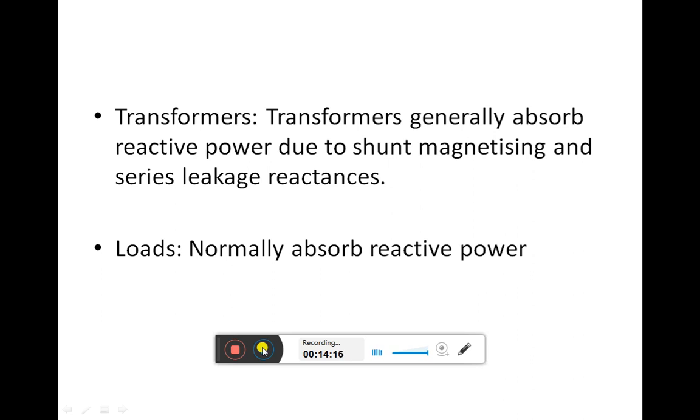So this is about the various elements connected in our power system which contribute significantly to reactive power. Depending upon their nature of operation, sometimes they will be producing reactive power and sometimes absorbing it, and due to this there will be an effect on the rated values of voltages in the power system.